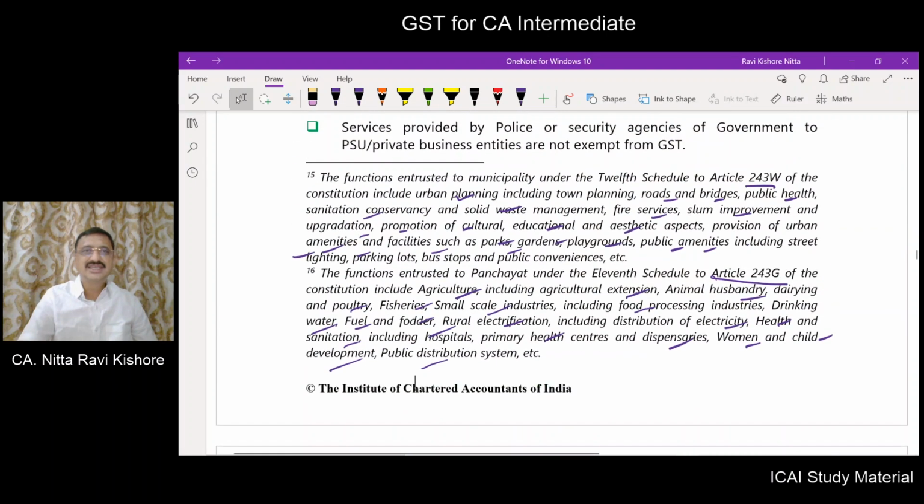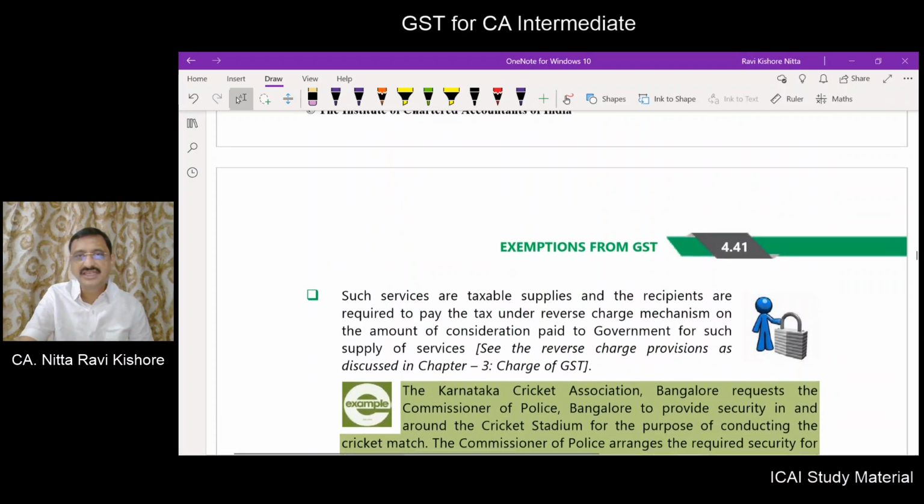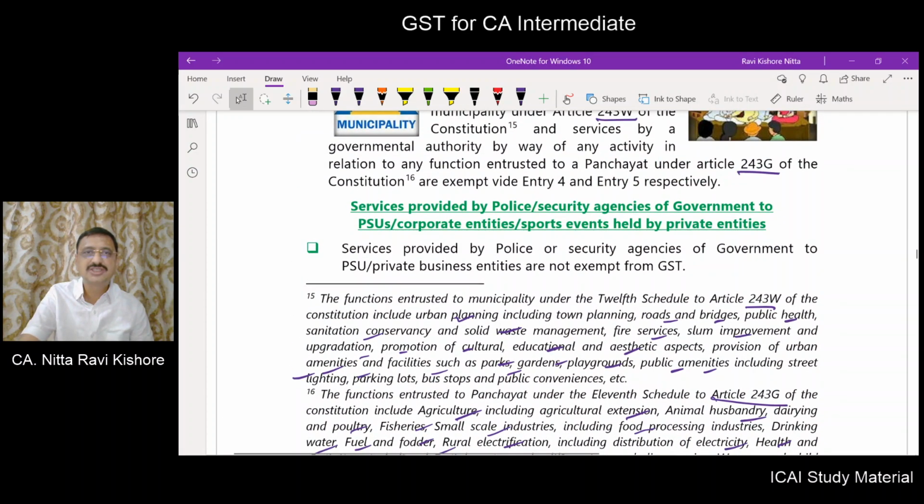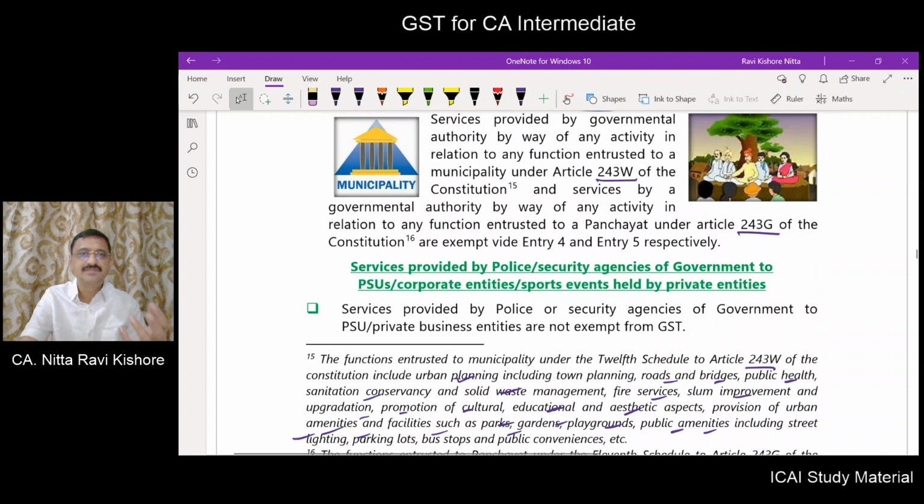So friends, I think we have come to the end of this session, and from the next page onwards, we have services provided by police and security agencies of government to PSUs, corporate entities, and sports events held by private entities. Now coming to this entry, police is a government department. Security agencies of governments are also government.